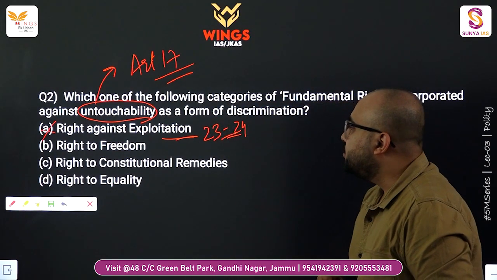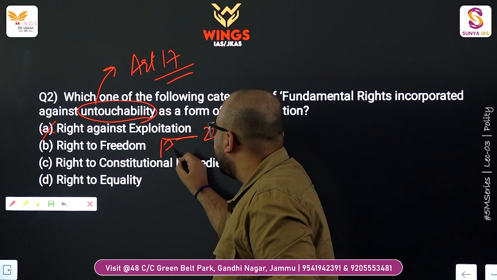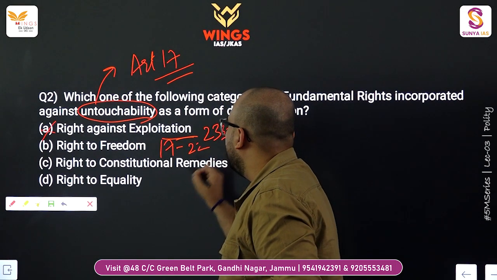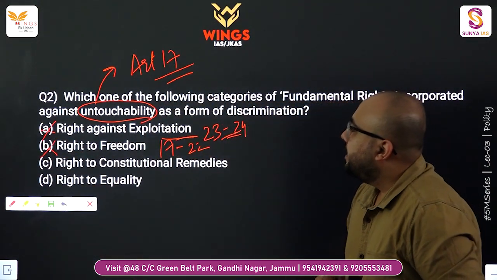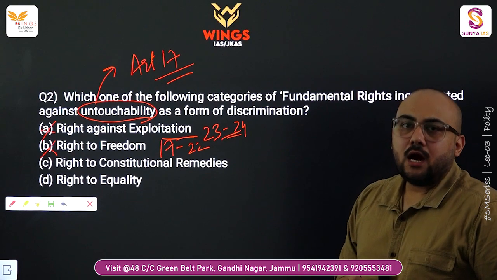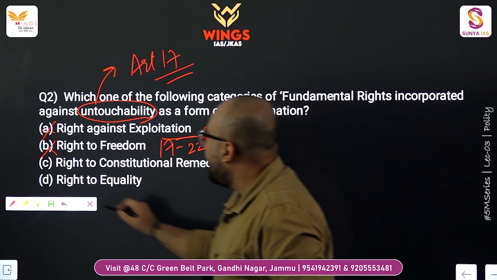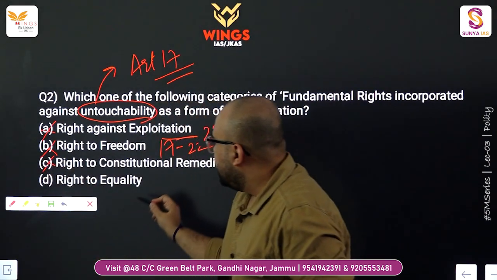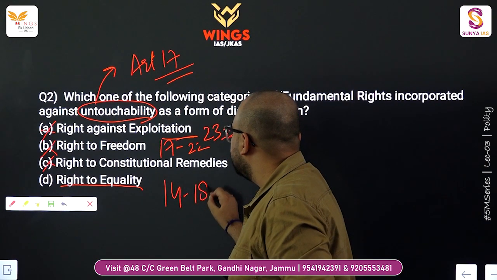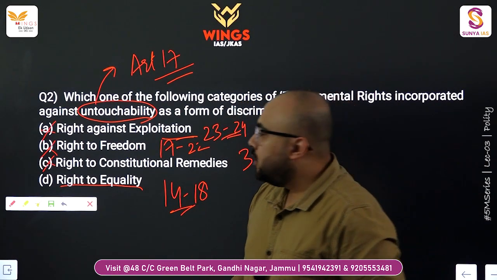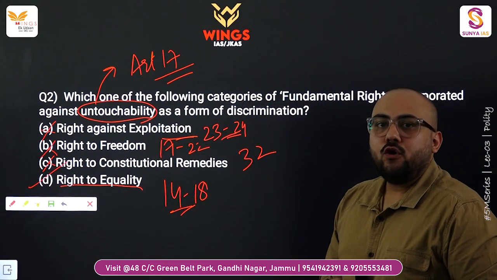Moving on to the second option, right to freedom. Right to freedom consists of article number 19 to article number 22. So again the option is not right. Next, right to constitutional remedies, article number 32, the heart and soul of the Constitution. Again wrong answer. Now we are left with the right to equality. Articles number 14 to 18 consist of the fundamental rights of right to equality. So option D is the right answer. Moving on to the next question.